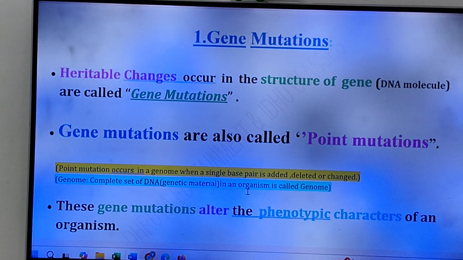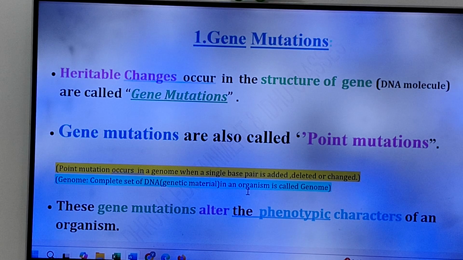The changes which are inherited from one generation to another are called heritable changes. You know, gene mutations are also called point mutations.